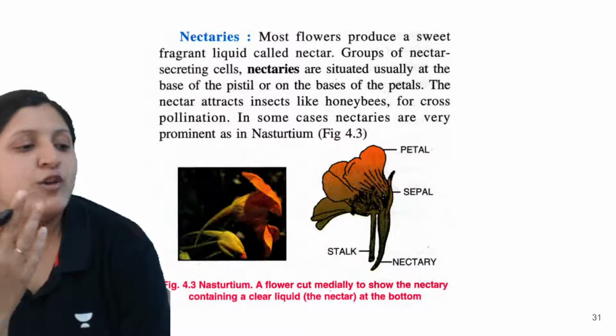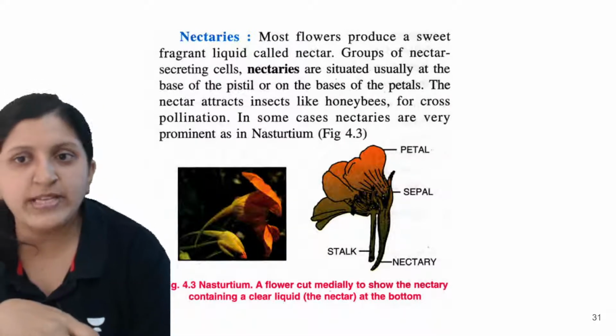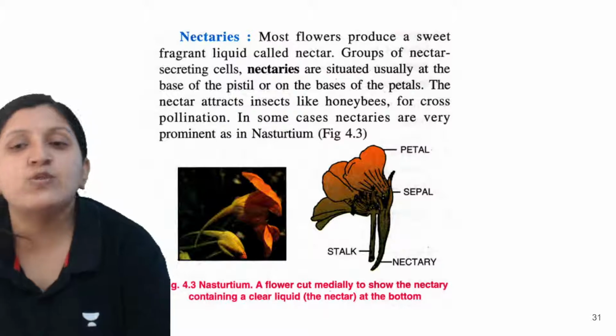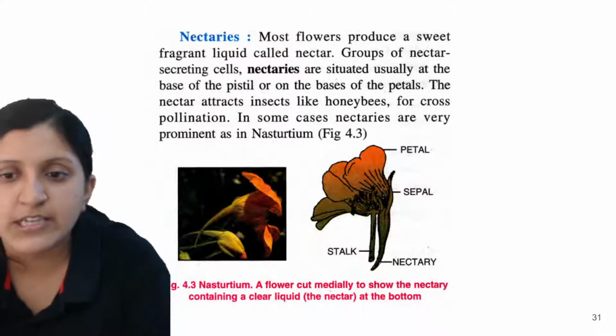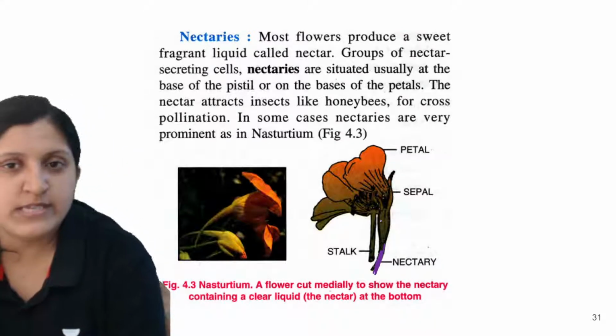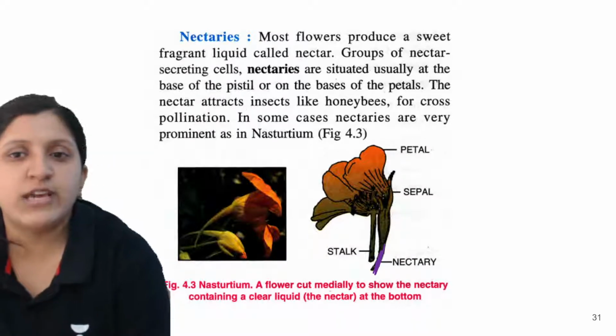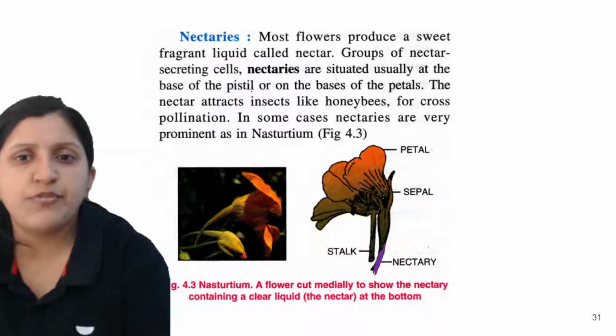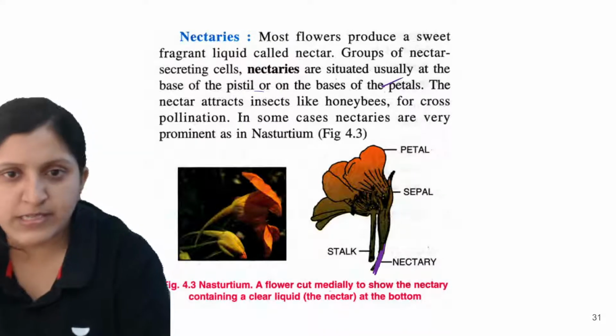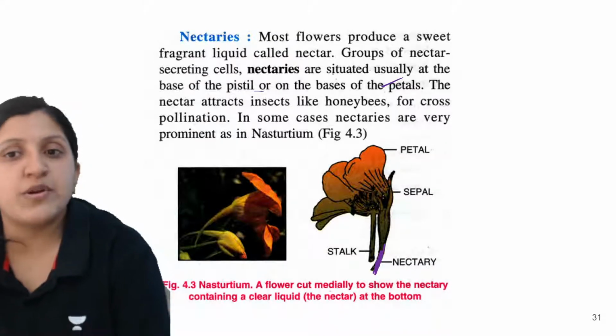So nectars are produced mainly to attract the insects, right? A group of nectar-producing cells is called a nectary, where nectar-producing cells will be there. These are usually situated at the base of the pistil or on the base of petals. So the nectar will attract the insect.